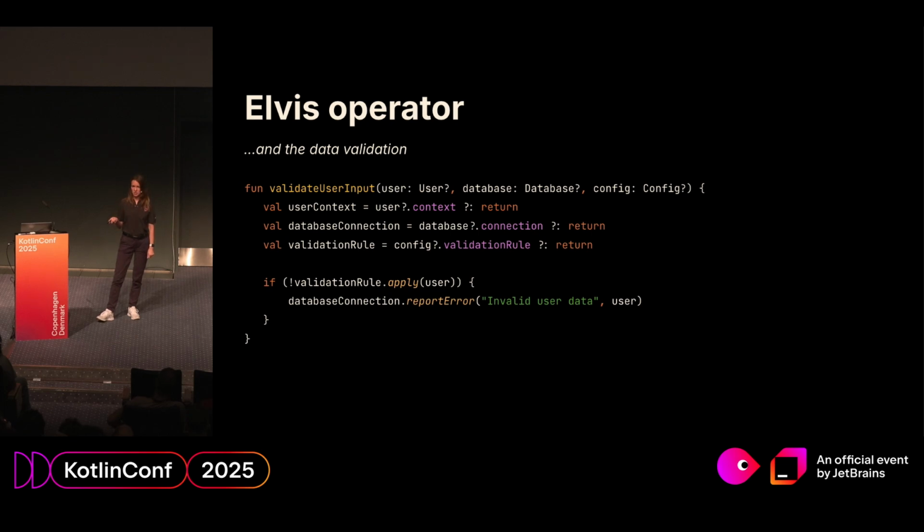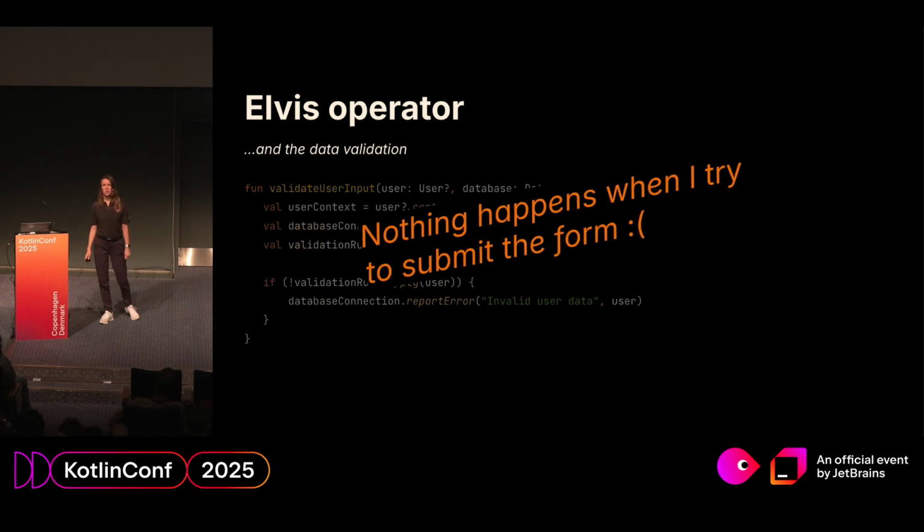So it's no surprise that at some point, Kotlin receives this bug report that nothing happens when I submit a form from a user. And yeah, this is quite natural. It brings a lot of hours of debugging into your life because you wouldn't know where exactly something went wrong.